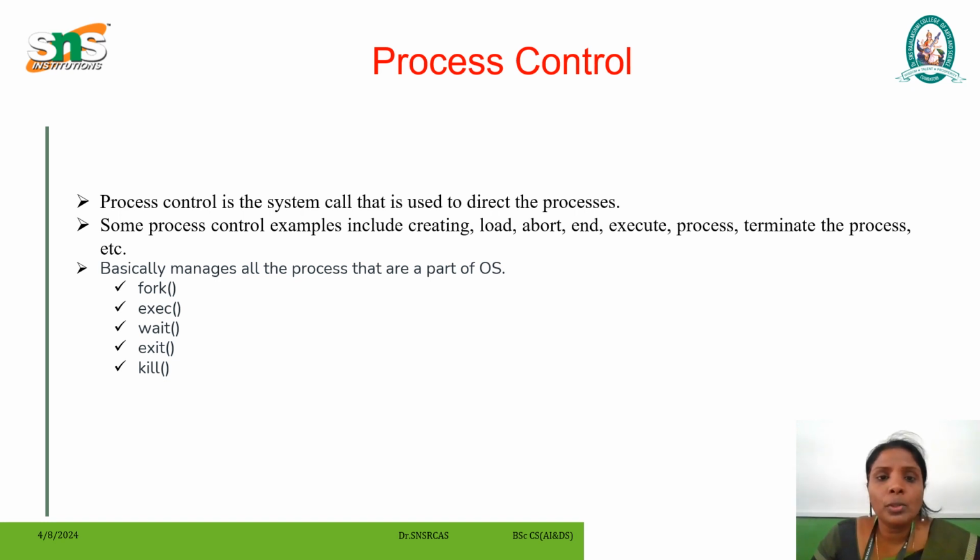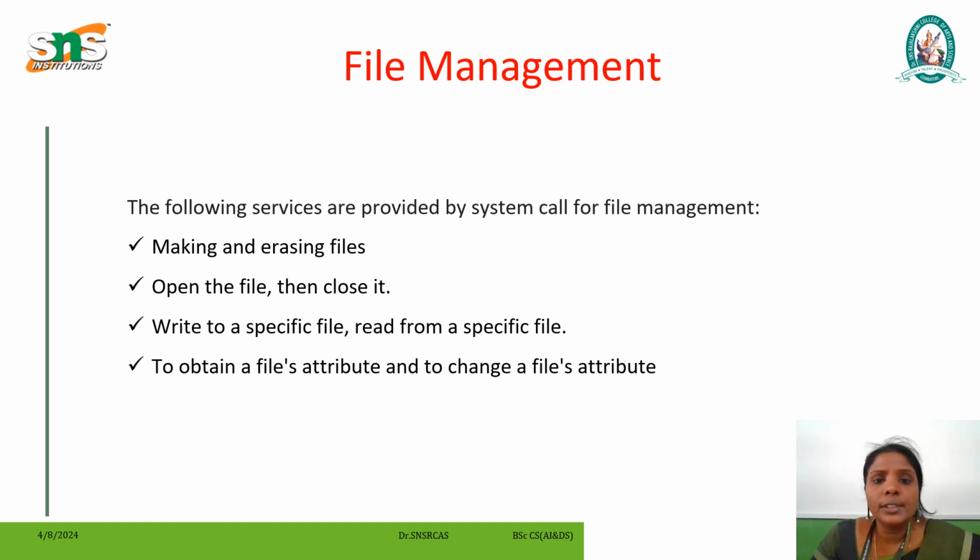The first one is process control. Process control deals with process creation, process termination, process allocation, deallocation, etc. Basically it manages all the processes that are a part of the operating system. Some of the functions we use here are the fork method, execute method, wait method, exit method, kill method.